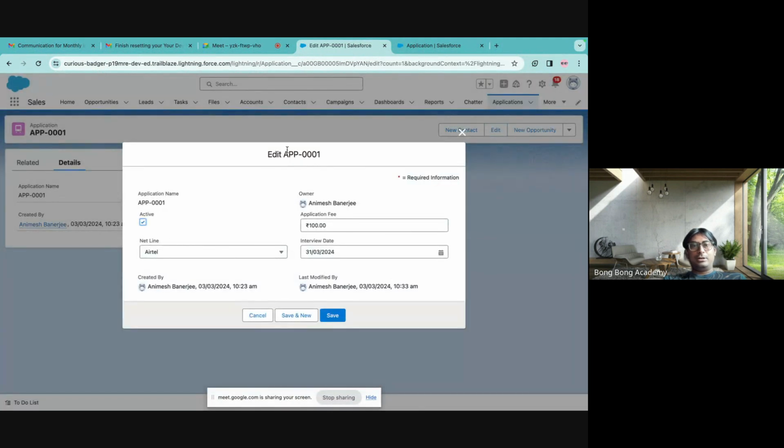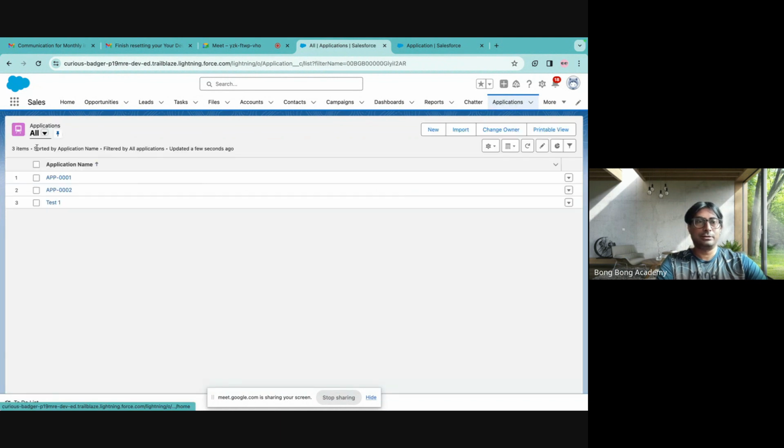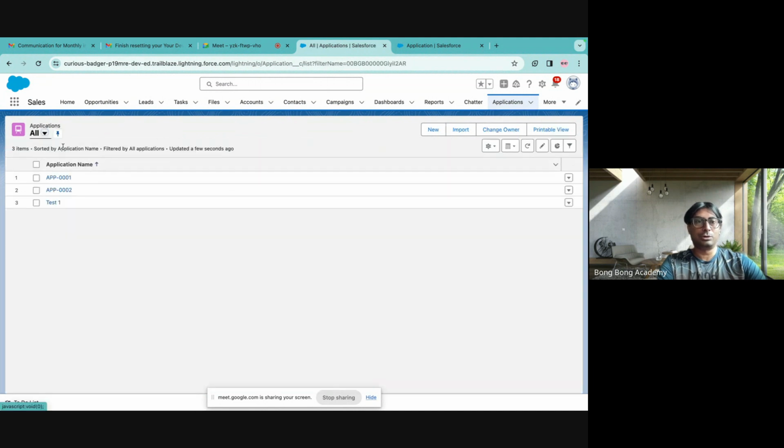All this data will now be updated with the existing record. So create operation we have seen. Update operation is from using this edit button. Okay. Read operation you are already seeing here. If you click anything, or you're seeing data in totality, that is also read operation. And finally, there is a delete operation, which you can also do from here. Delete. You can do an edit from here also.